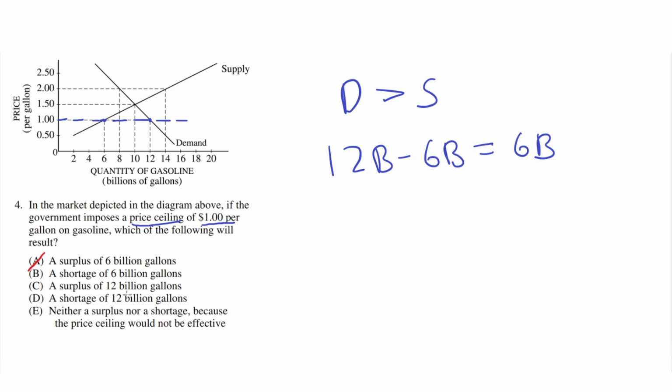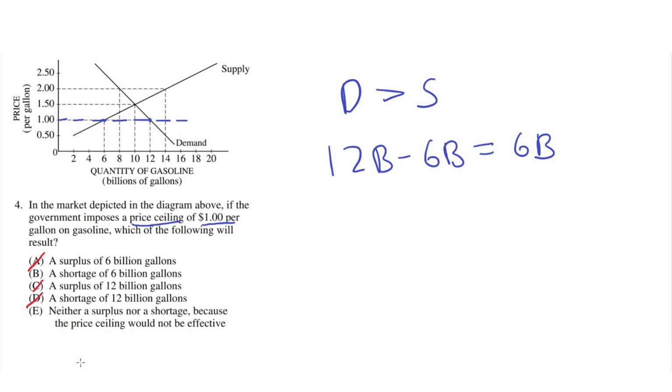C, a surplus of 12 billion gallons. This is incorrect because, as before, we highlighted that there is no surplus in this case because demand is greater than supply. D, a shortage of 12 billion gallons. This is incorrect because, as we calculated before, the shortage is only equal to 6 billion gallons, which is the quantity demanded, 12 billion, minus the quantity supplied, 6 billion, which results in 6 billion. So the shortage is equal to 6 billion, not 12 billion.